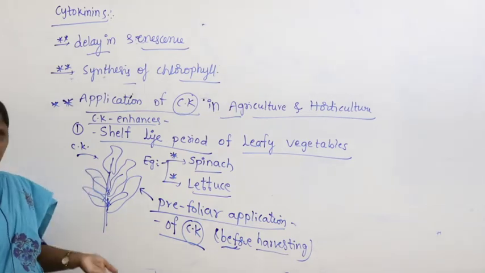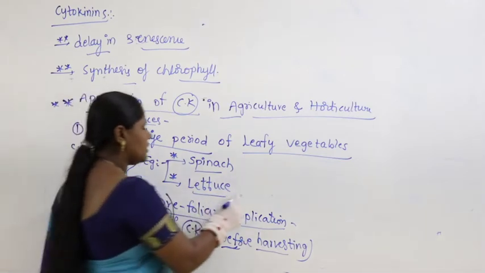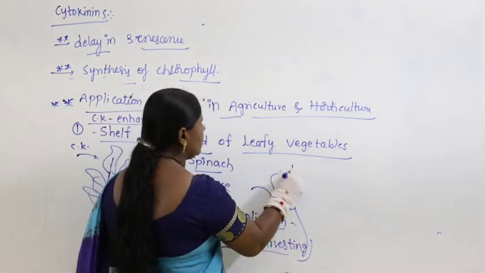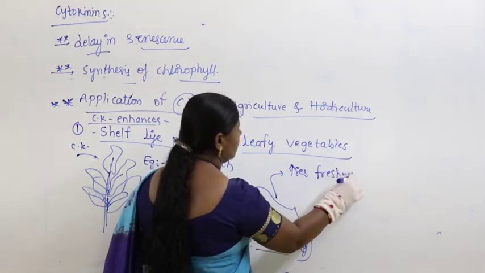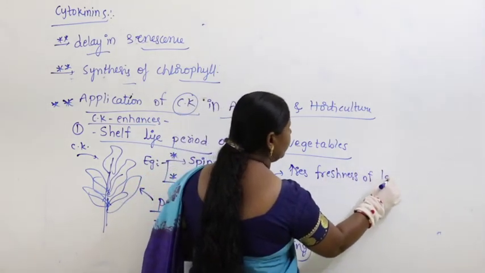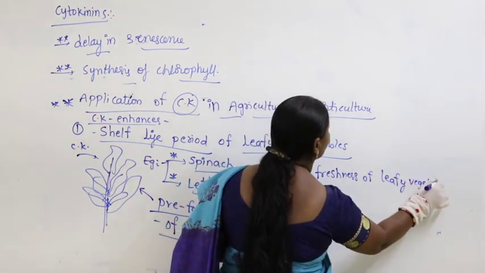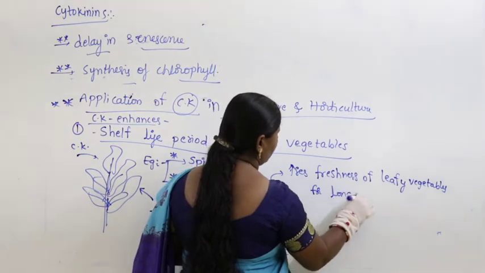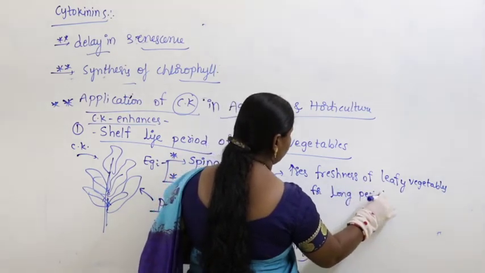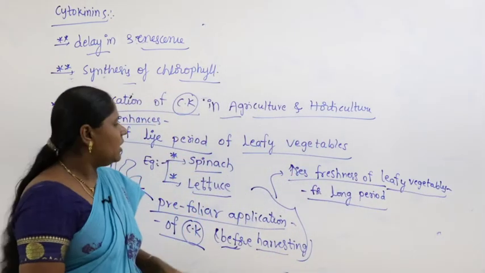Then what happens if you spray cytokinin? This increases the freshness of leafy vegetables for a long period. What's the meaning of that?